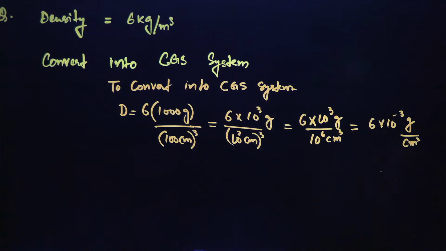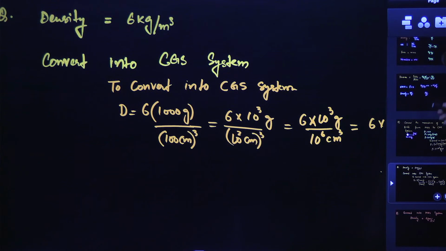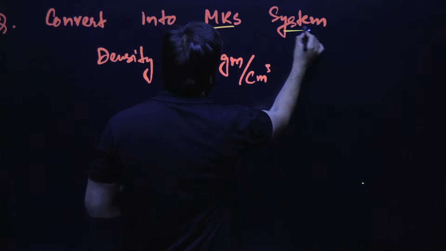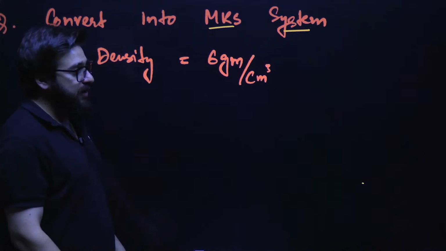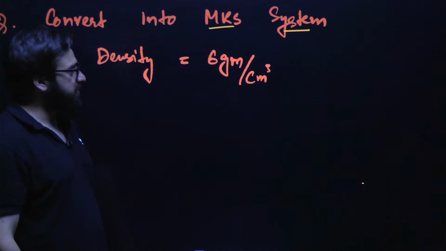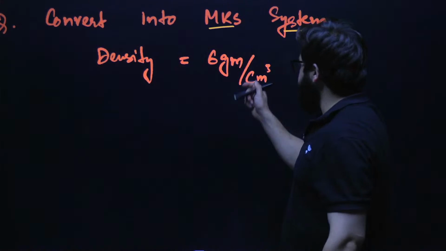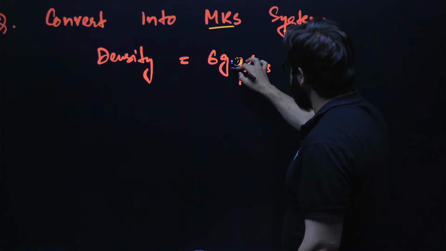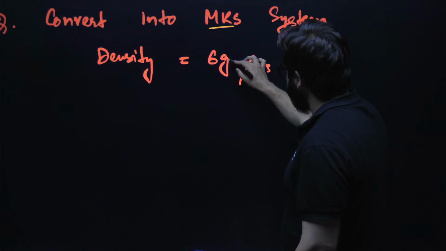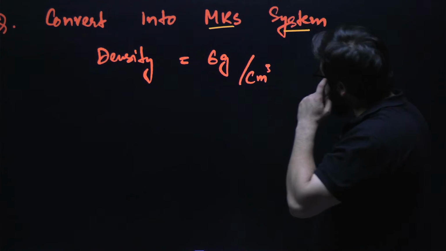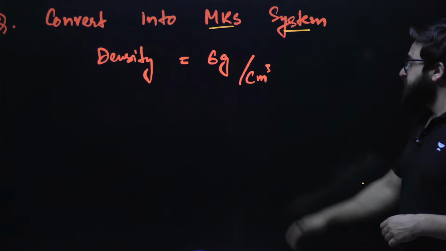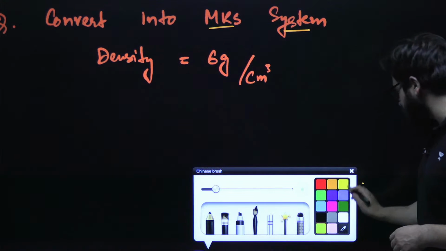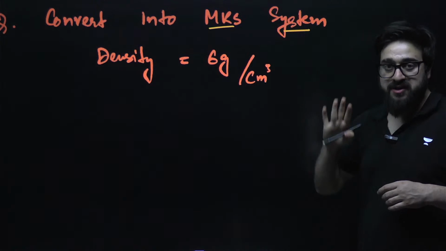Okay. And there is a last question over here in this topic, that is what we call convert into MKS system. Density here is given in, it is basically grams over here. Density in this particular case is given 6 gram per centimeter cube. And you have to convert this in MKS system.